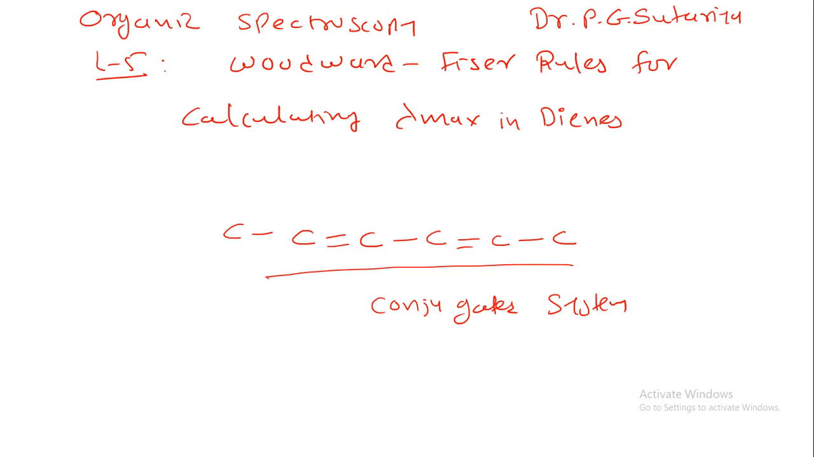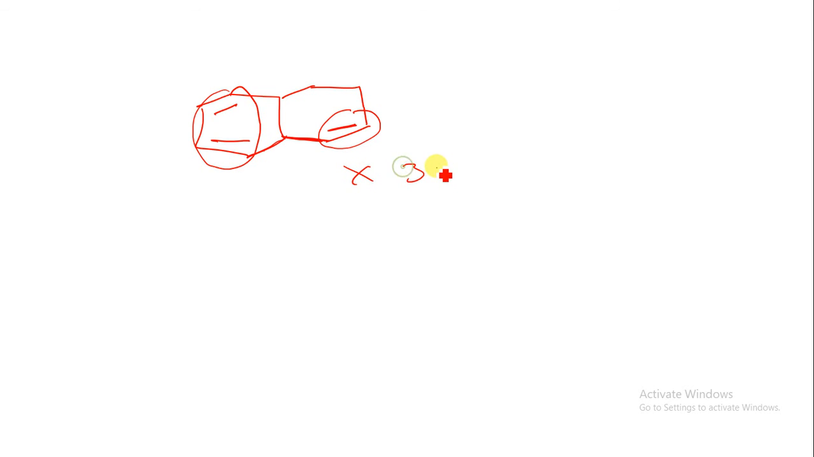One more thing I have to explain over here. Suppose you have a structure like this, okay, so there is a double bond over here. Now this is our system, that is the homoannular diene system. Now here I have a single bond, the double bond should be present over here, but it is not present over here, it is present over here. So I do not have to calculate 30 nanometer for this. This is not known as an extended conjugation.